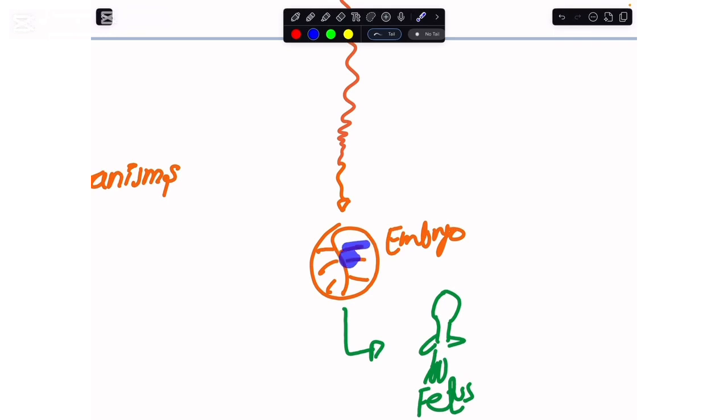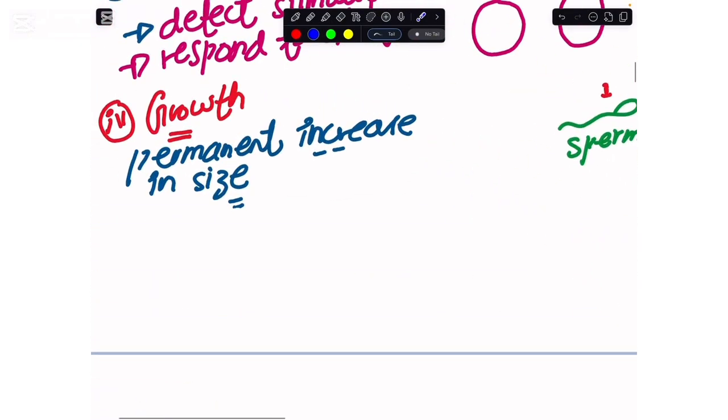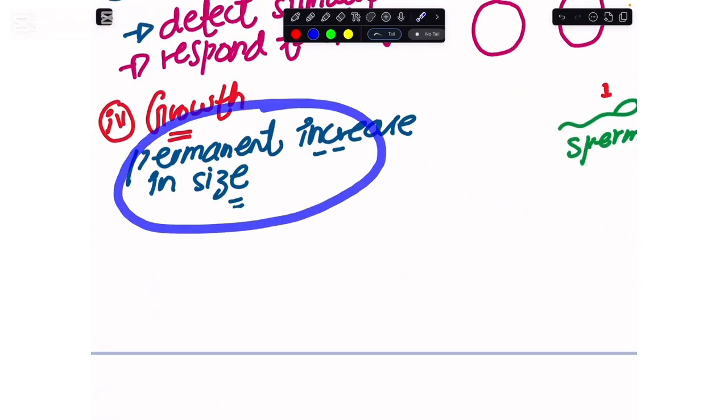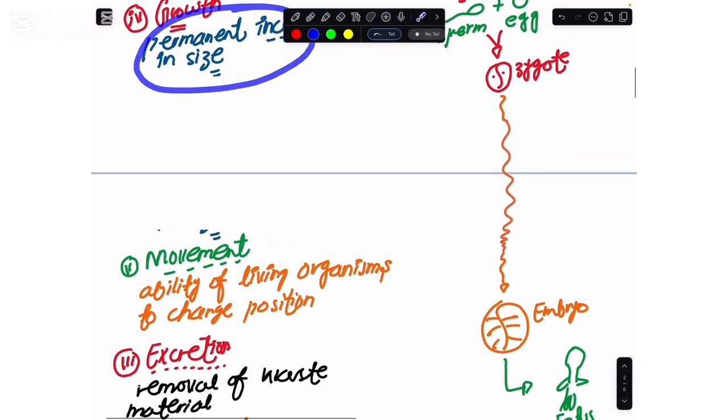So here the number of cells would be increasing and their size would be increasing. Simply, this permanent increase in the size of an organism is what we refer to as growth. So this again is one of the very important characteristics of the living organism.